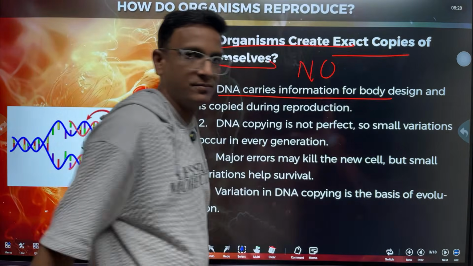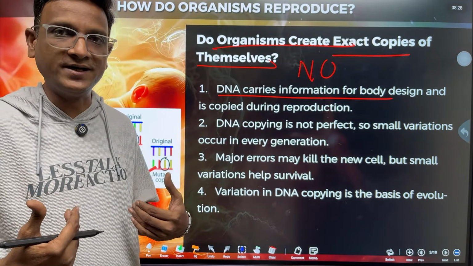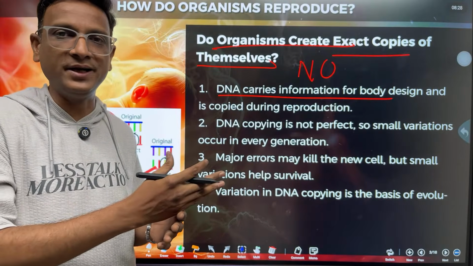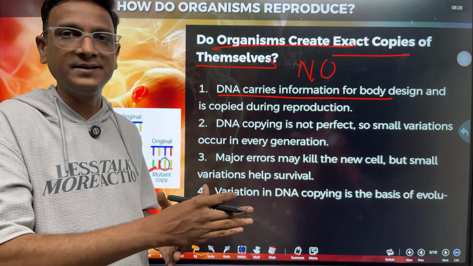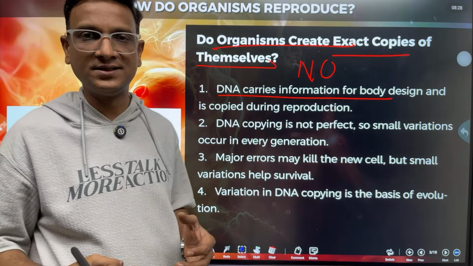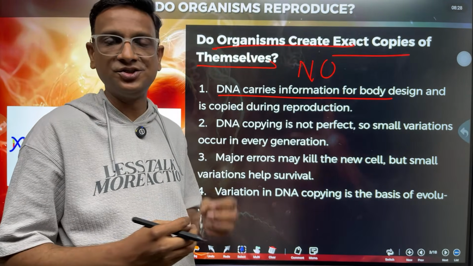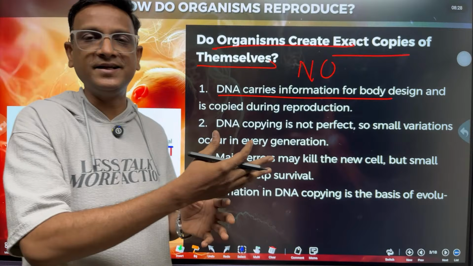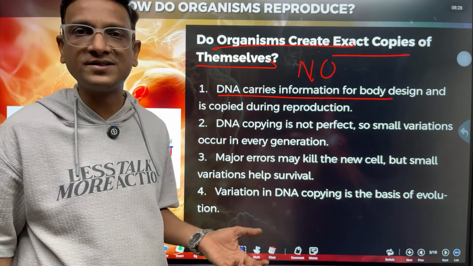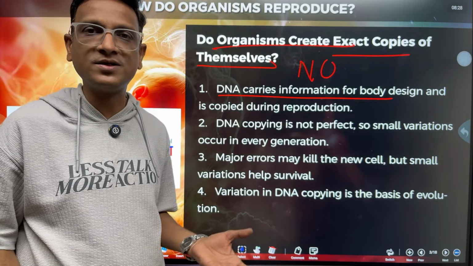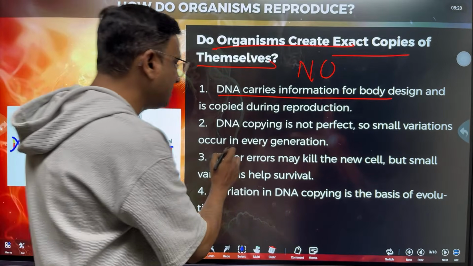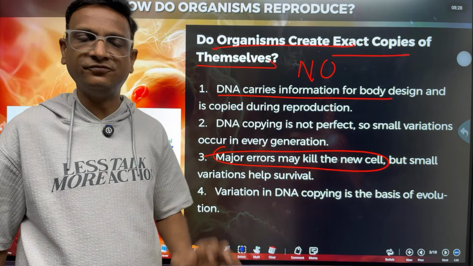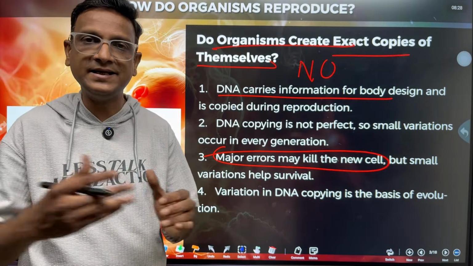DNA carries the information about our body design. But during reproduction, the DNA is copied. But during this copying, there will be some errors, minor changes in the DNA. If there are so many changes in the DNA while copying, the newborn baby will not survive. The offsprings will not survive. Major errors may kill the new cell, new organism. But very little changes will be there in DNA copying.